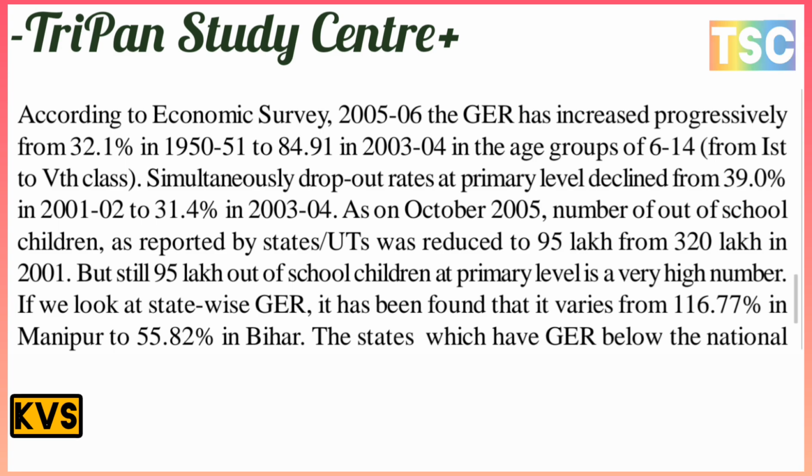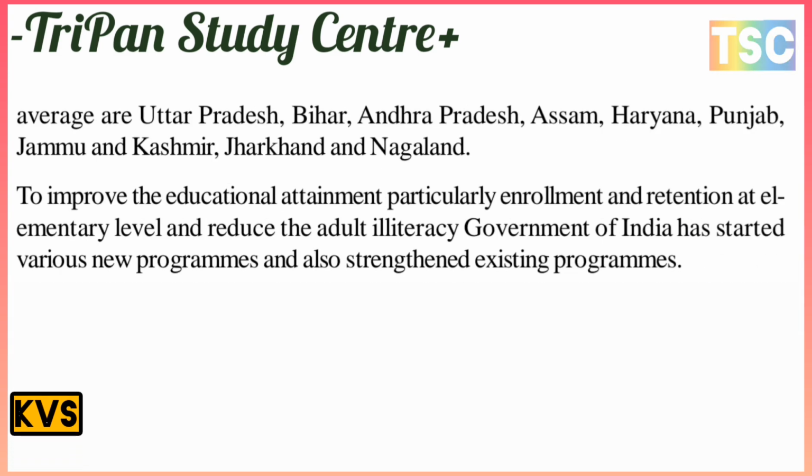If you look at the state-wise GER, it ranges from 116.60% in Manipur to 55.2% in Bihar. The states which have a GER below the national average are Uttar Pradesh, Bihar, Andhra Pradesh, Assam, Haryana, Punjab, Jammu and Kashmir, Jharkhand and Nagaland.